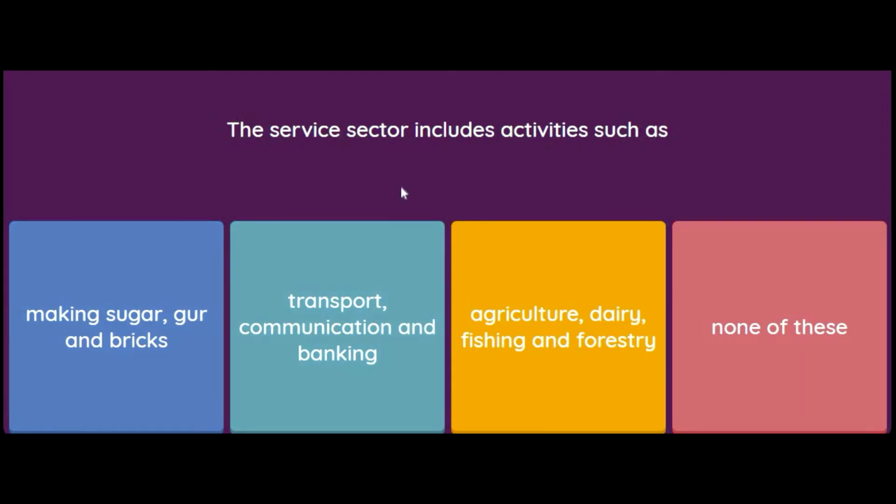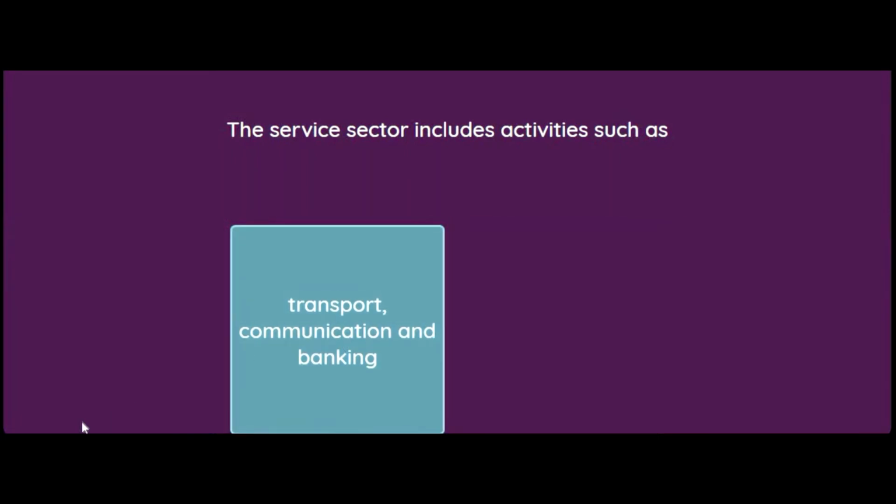The service sector includes activities such as making sugar, wood and bricks? No. That is manufacturing, that is a secondary sector. Transport, communication, banking, yes, that is a service sector or tertiary sector. Agriculture, dairy, fishing and forestry, that's a primary or agro sector. And none of these. Answer is transport, communication and banking.